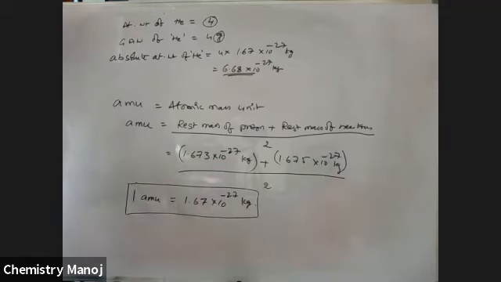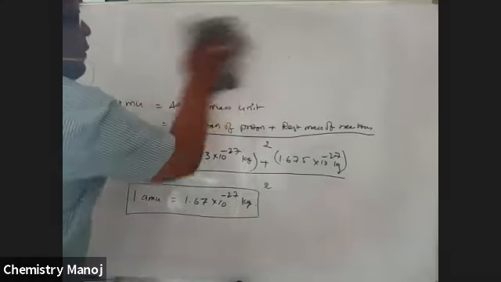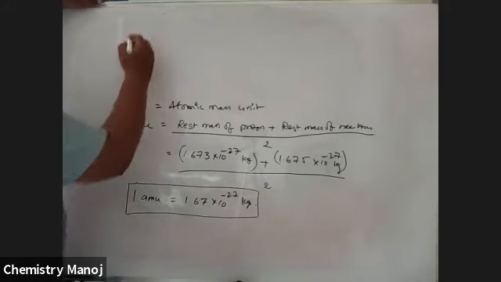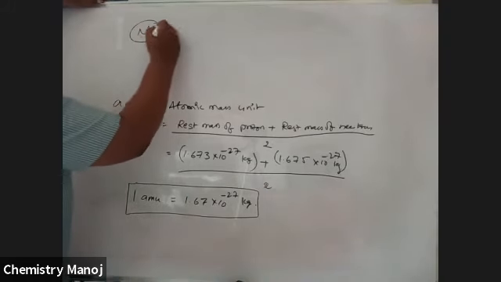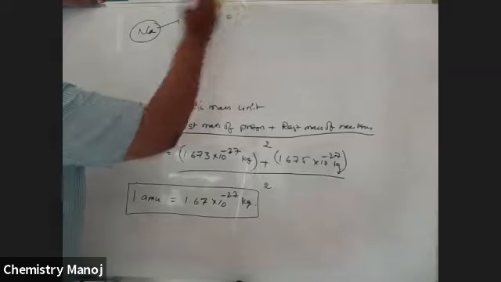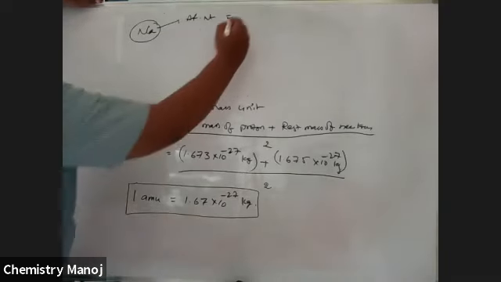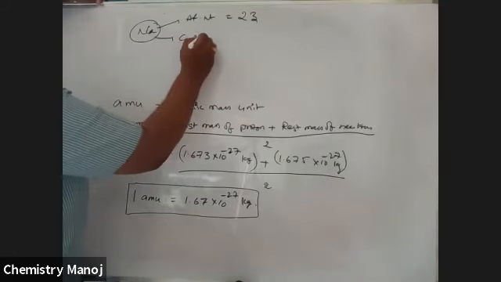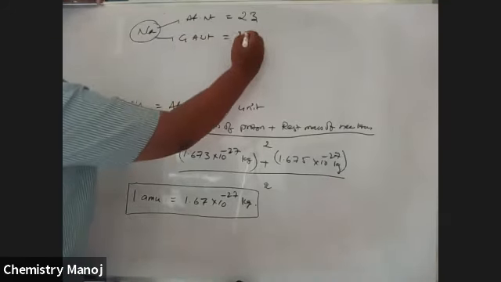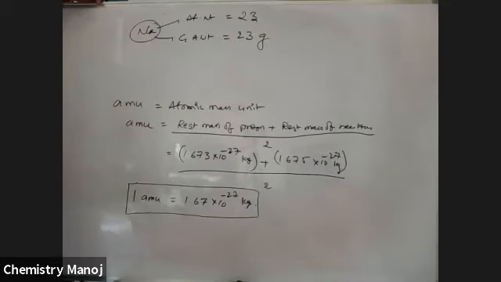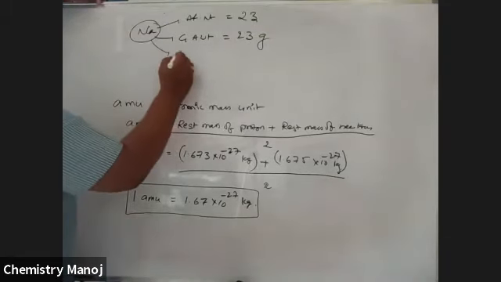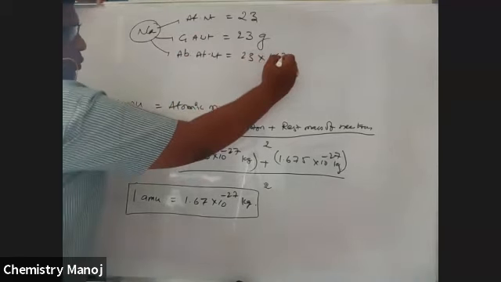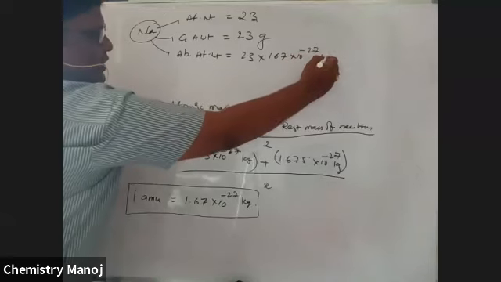So let us take sodium. How much is the atomic weight of sodium? That is 23. Gram atomic weight of sodium is equal to how much? 23 grams. Now, absolute atomic weight is equal to 23 into 1.67 into 10 power minus 27 kg.